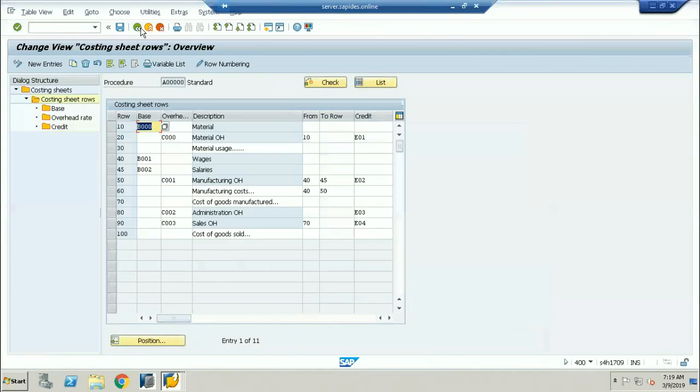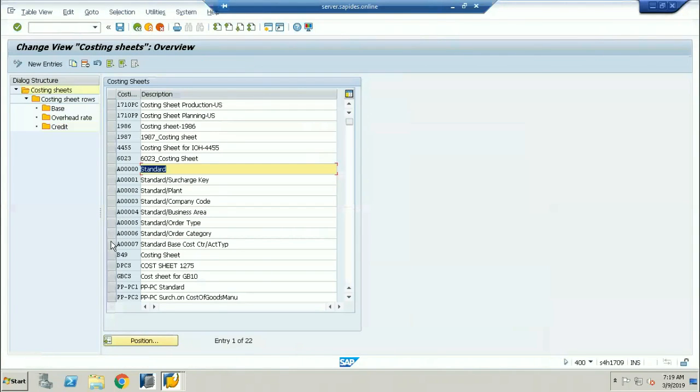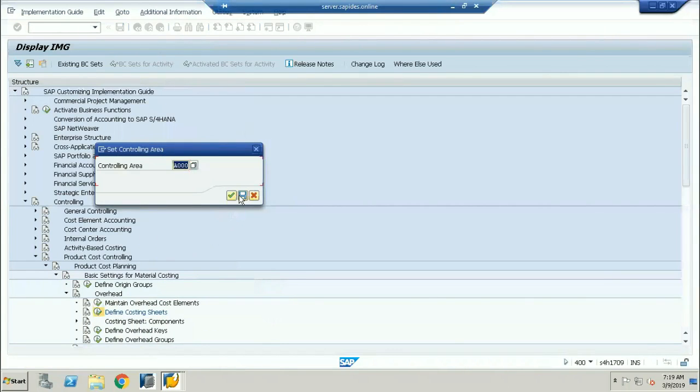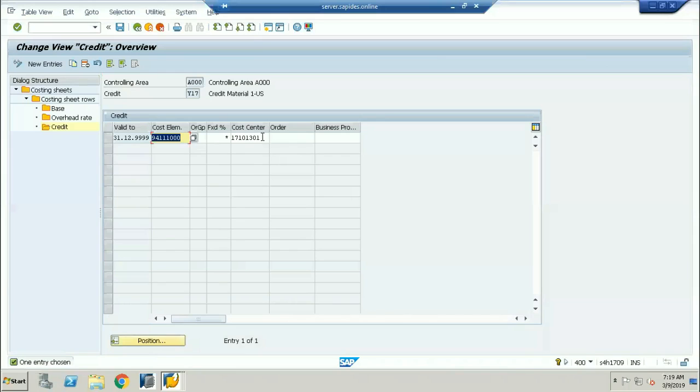Now in this case, let me check this particular B49. They have taken two, material overhead and another is the administration overhead. See, this is the cost center. Okay. So the cost center is not based on the activity type; it's based on this costing sheet.